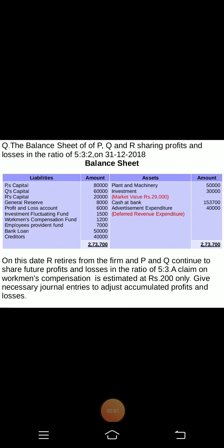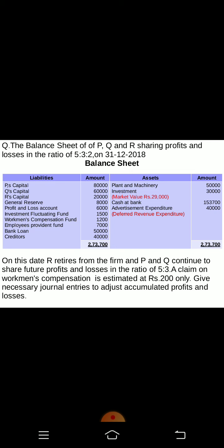Hi everyone. So we are continuing with the explanation on the illustration. The balance sheet of P, Q and R, sharing profit and losses in the ratio 5 is to 3 is to 2, and the balance sheet on 31st December 2018 is given. So on the liability side, the capital of P, Q and R is given.